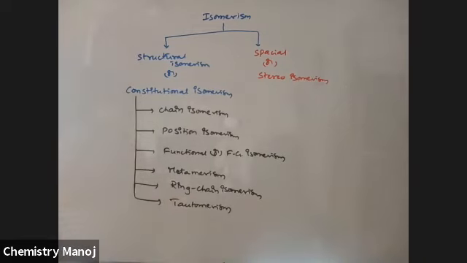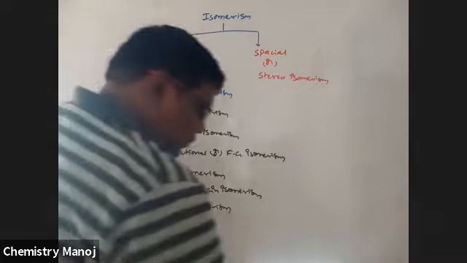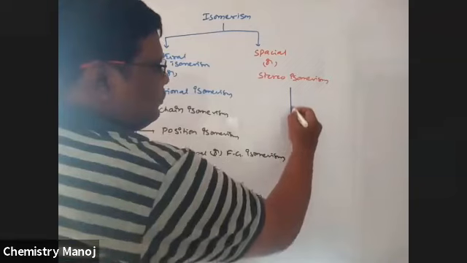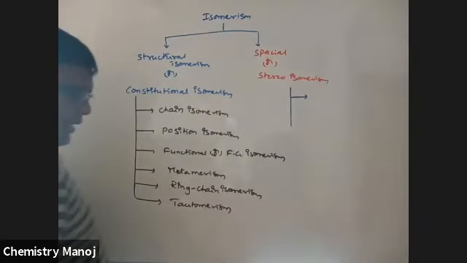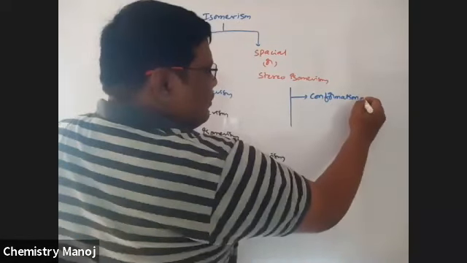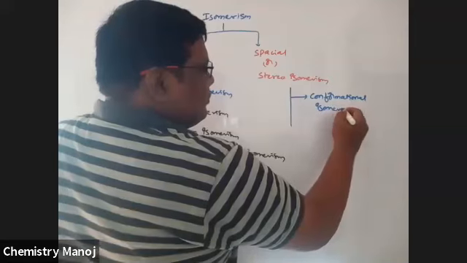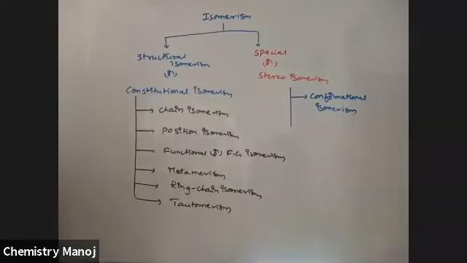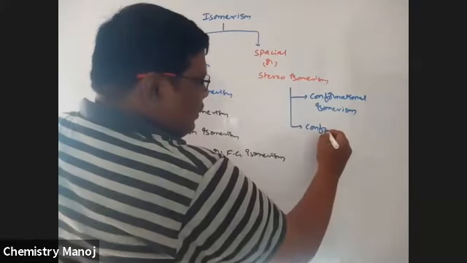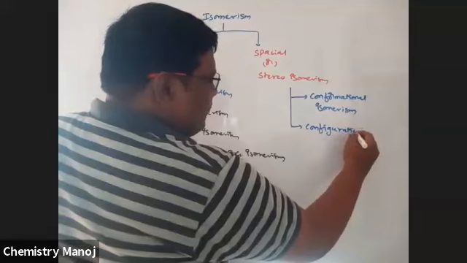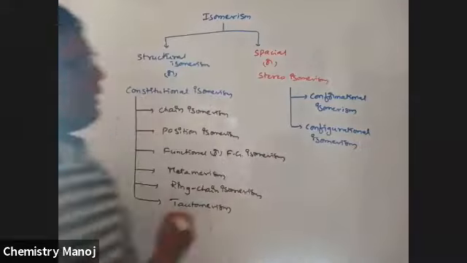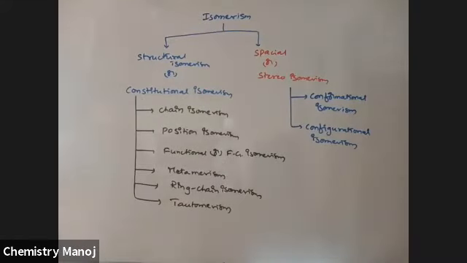Next one, stereoisomerism. Stereoisomerism is broadly divided into two types. One is conformational isomerism, and the second one is configurational isomerism.